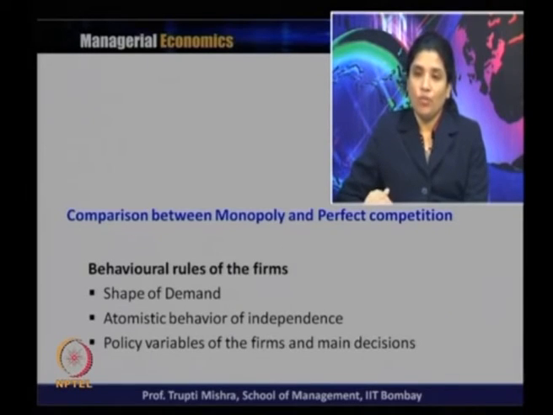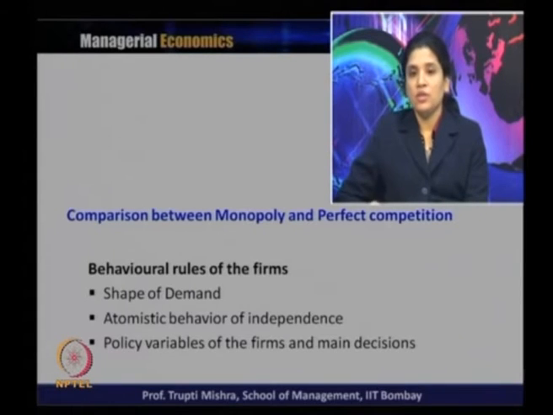But in case of monopoly, the demand curve is downward sloping, and whenever he has to increase the quantity demanded, he has to reduce the price. So, the shape of the demand depends upon the price and quantity relationship in a perfect competitive market structure and the monopoly market structure.